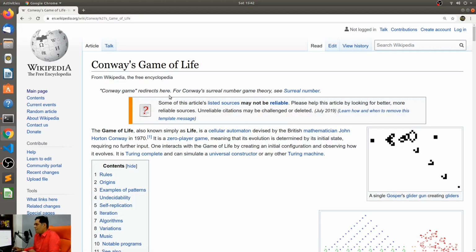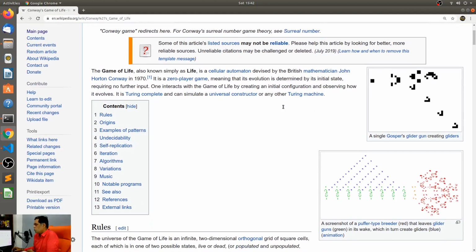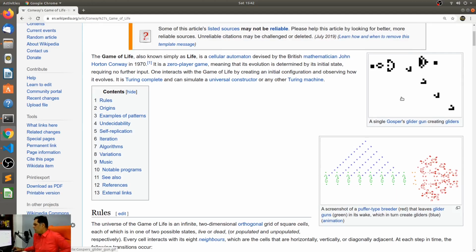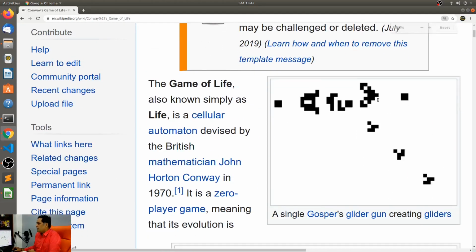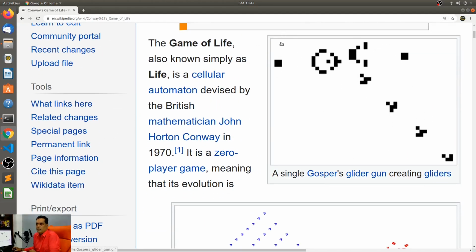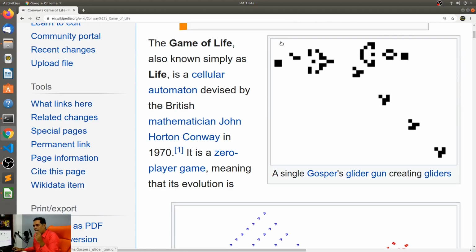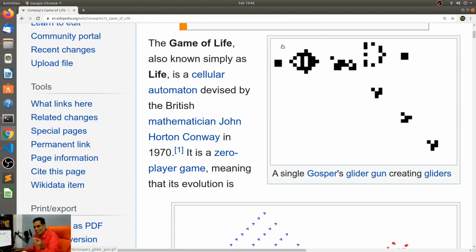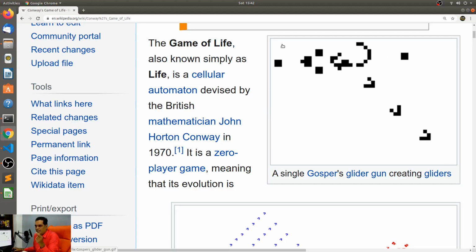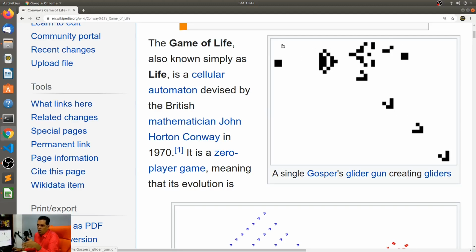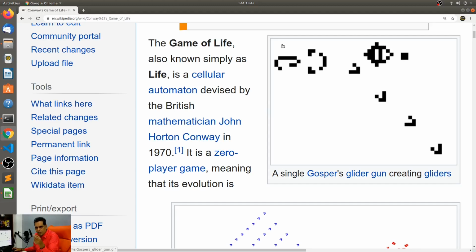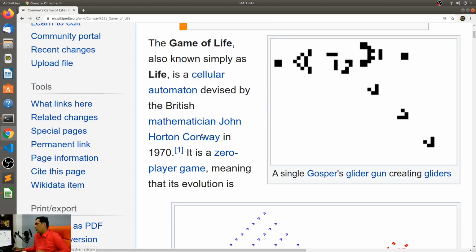All right, so Conway's Game of Life. This is what it is supposed to look like. Essentially, this is nothing but a two-dimensional grid, and the grid is populated by something called cells. Each one of these cells is either active or non-active. But every time a cell is active, some rules are applied on it.